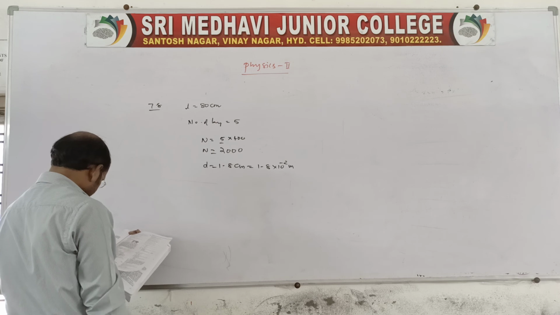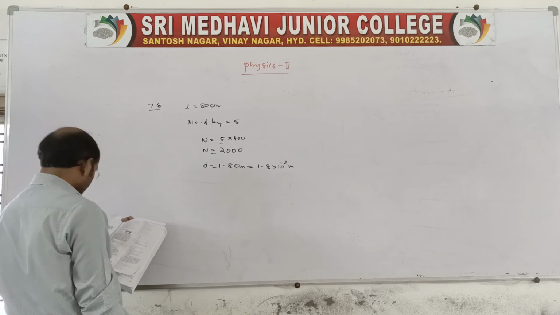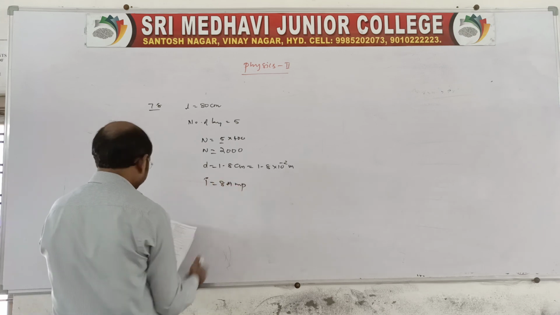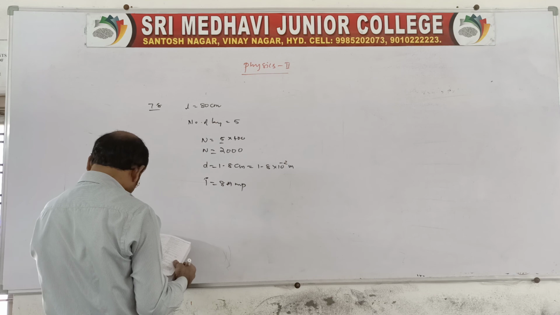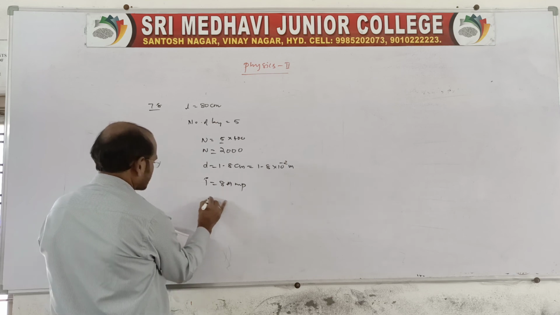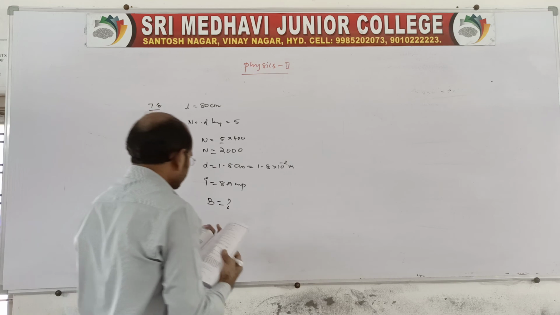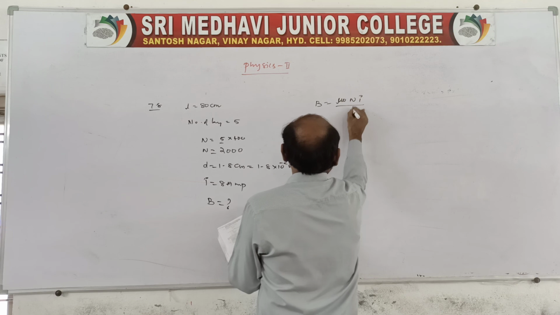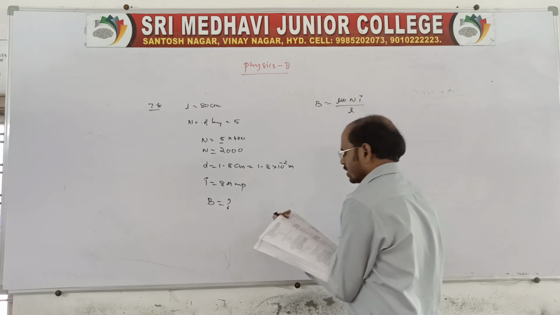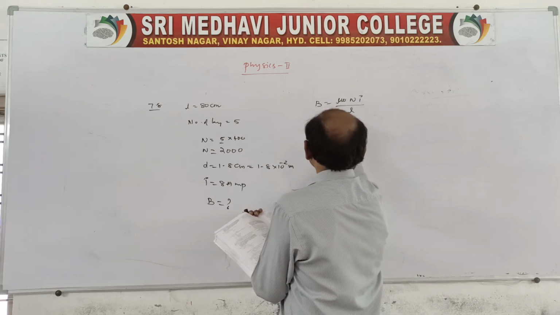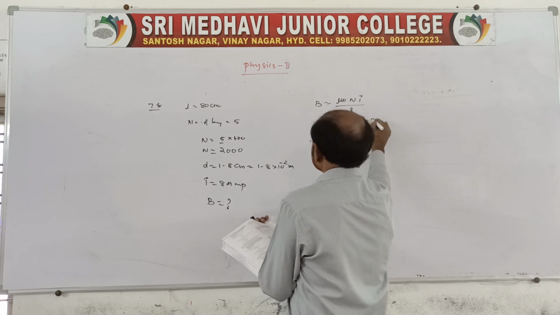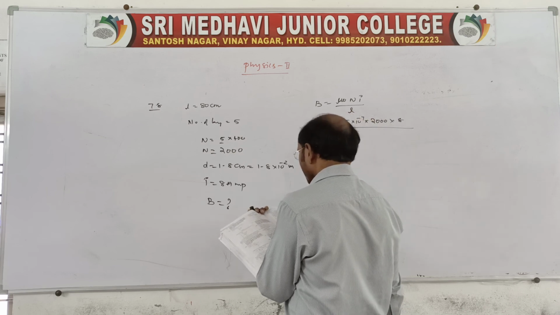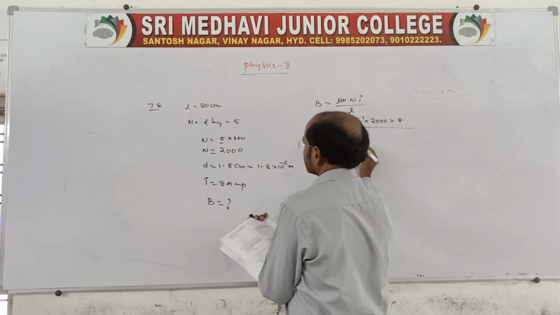It carries a current of 8 ampere. He is asking to estimate the magnetic field inside the solenoid. So B is mu naught capital N I by L, like a toroidal coil. Mu naught is 4 pi into 10 power minus 7, capital N is 2000, I is 8, by L, which is 80 centimeter.